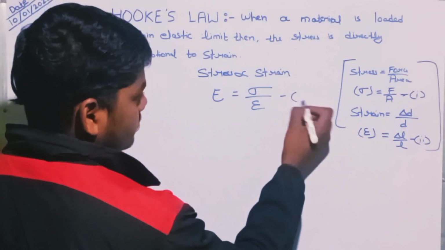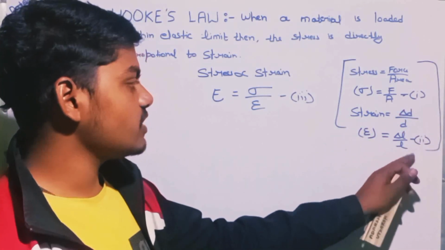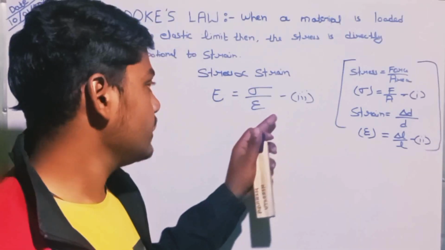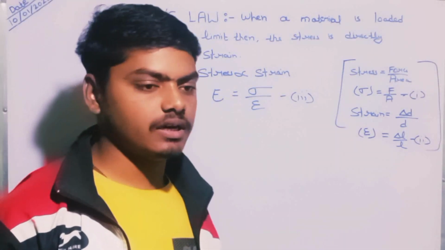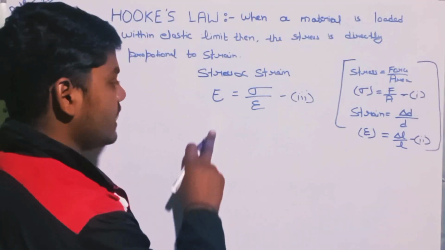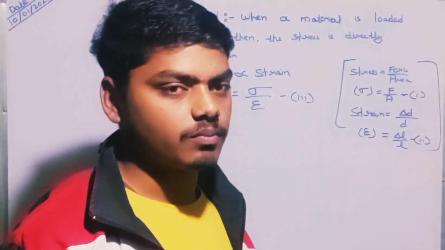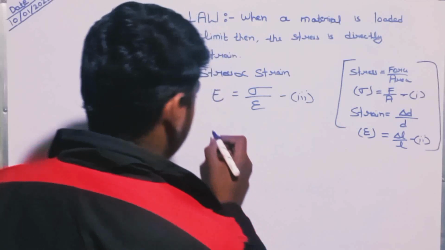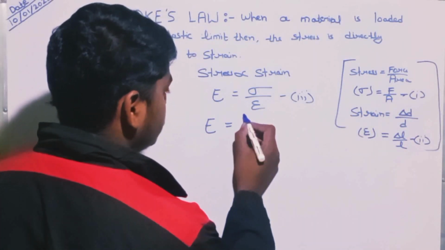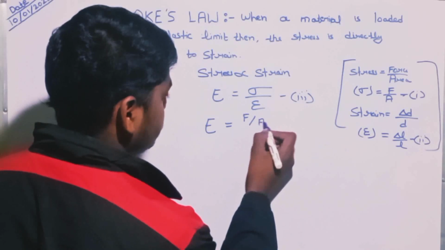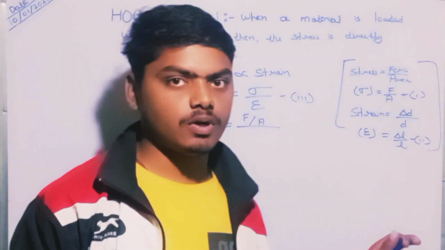By putting the value of equation number first and second in equation number third, we can derive the value of E, or the value of Young's modulus or modulus of elasticity. So E is equal to sigma. Sigma is F upon A, the resisting force upon area. Epsilon is the change in length upon original length.